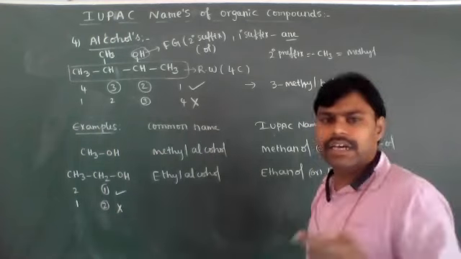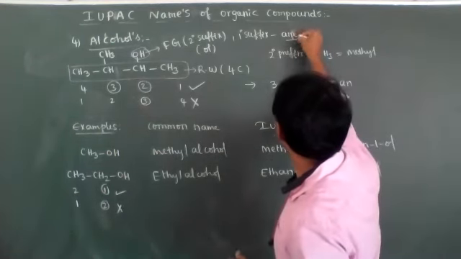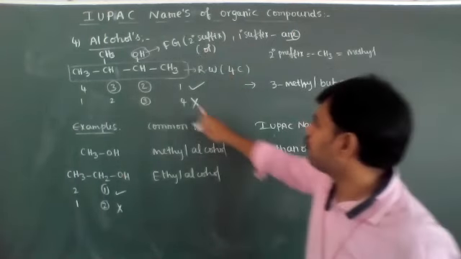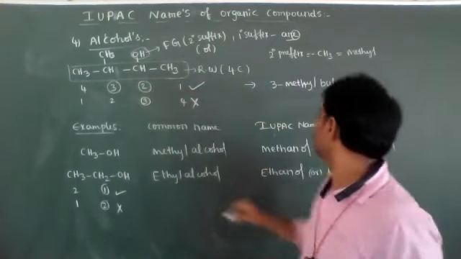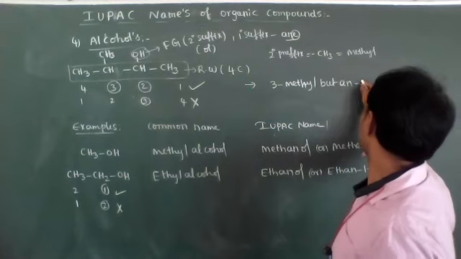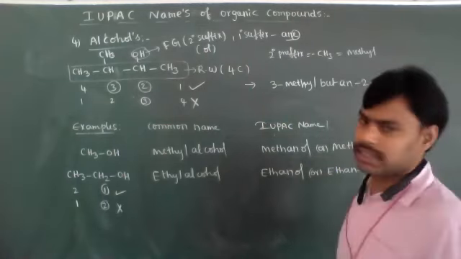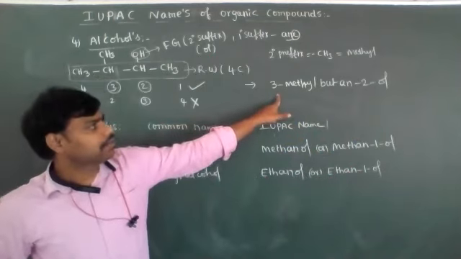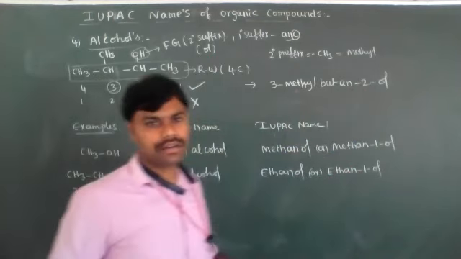From ane we remove the e and add ol. The position of ol is 2. But-2-ol is the IUPAC nomenclature. Okay, students, 3-methylbutan-2-ol.